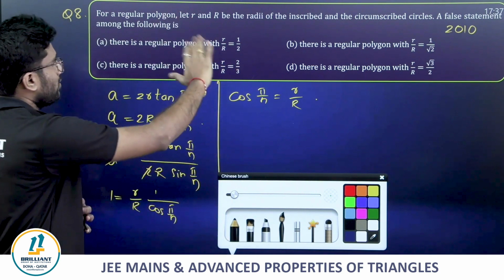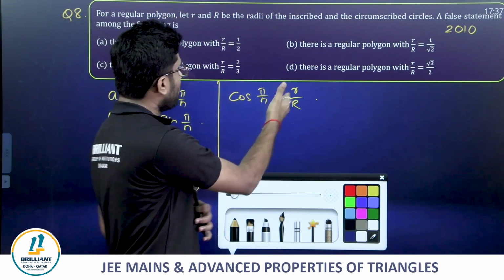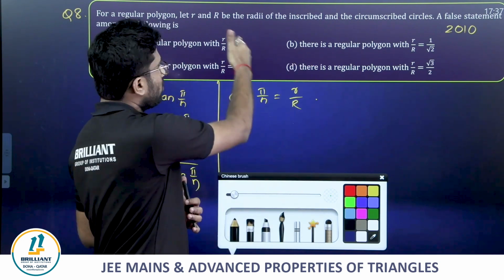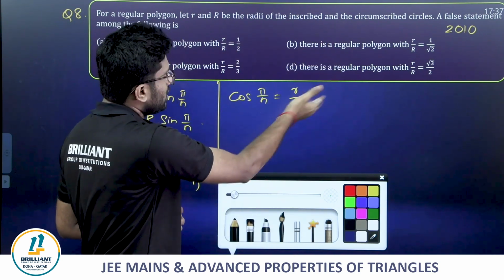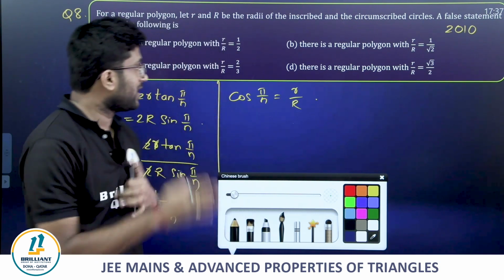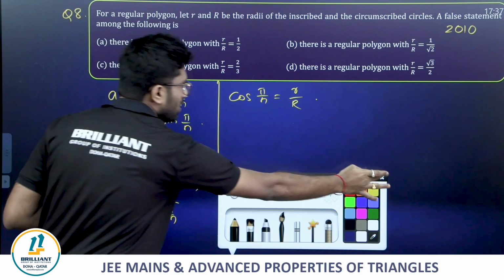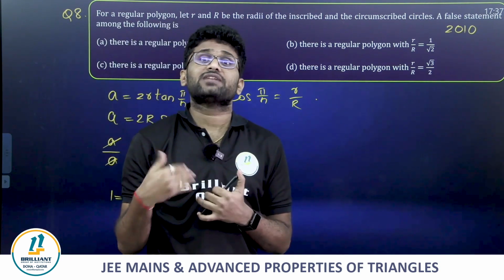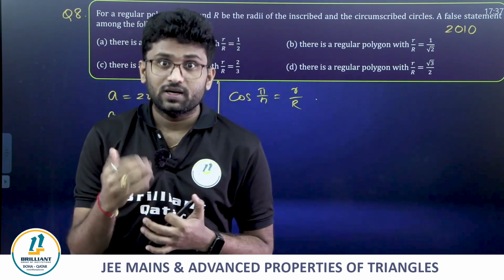There is a regular polygon with R. So definitely we know the cos value will be less than 1. 1 by 2 is less than 1, 1 by root 2 is less than 1, 2 by 3 is less than 1, root 3 by 2 is less than 1. Great. Now what has to be identified as the false statement? Friends, very simple. Here what is n? n is nothing but a natural number, the number of sides.